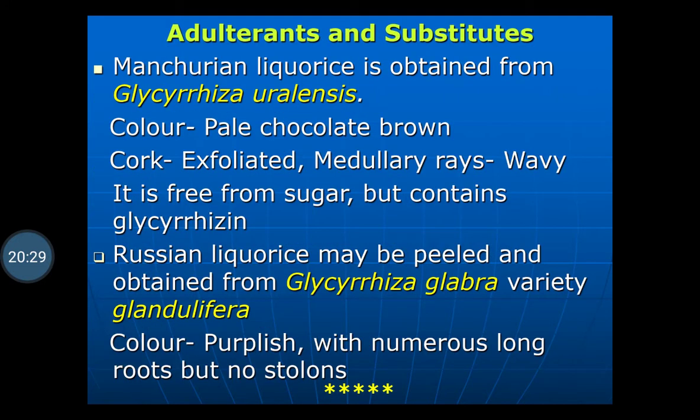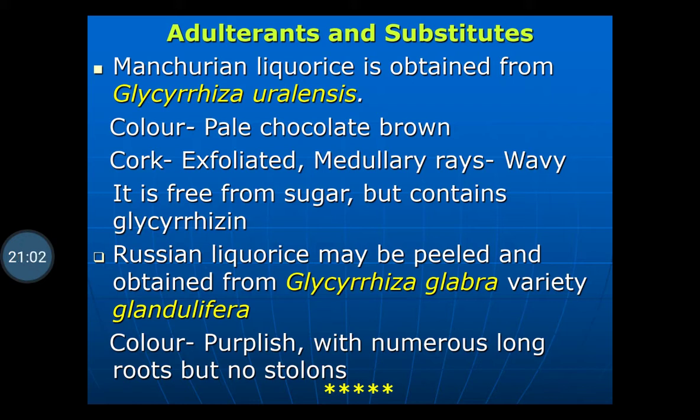Adulterants and substituents in the case of licorice: Manchurian licorice is obtained from Glycyrrhiza uralensis. Color is pale chocolate brown. Cork is exfoliated. Medullary rays are wavy. It is free from sugar but contains glycyrrhizin. So by means of morphological and microscopical characteristics, one can identify Glycyrrhiza uralensis.